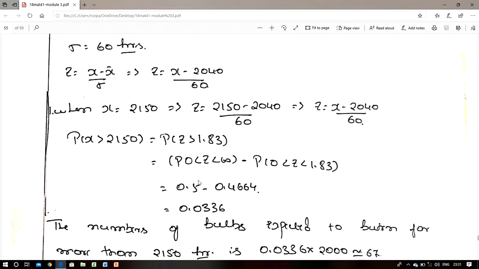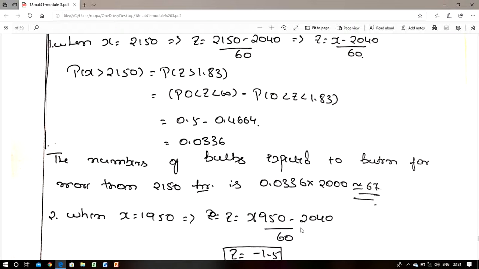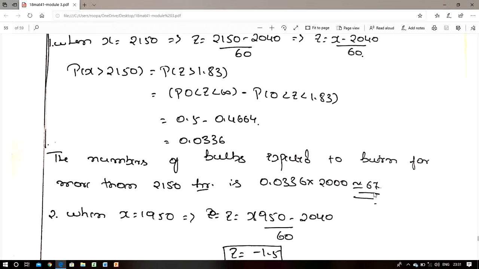Then 0 to infinity value is 0.5 minus phi of 1.83. Phi of 1.83 value is 0.4664. Then simplify, here we get 0.0336. Then we compare with 2000, so you multiply it with 2000, here we get 67.